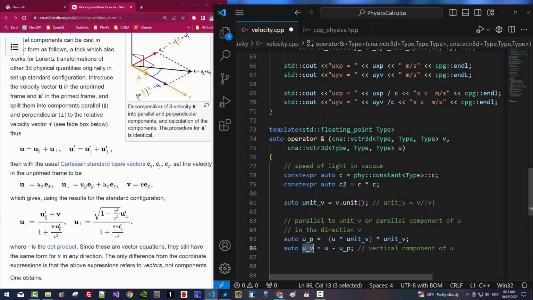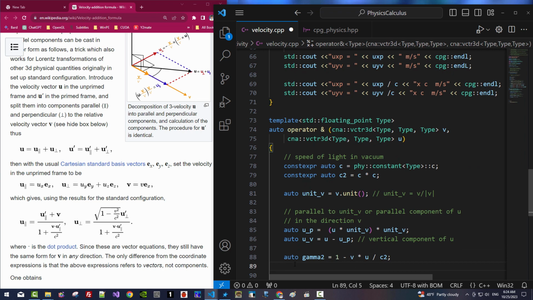So UV represents this component. For gamma 2, we compute this part: 1 minus V dot U over C square.